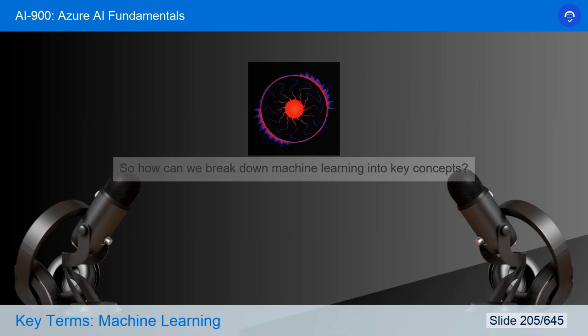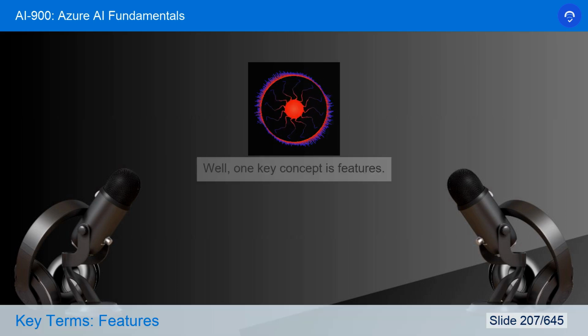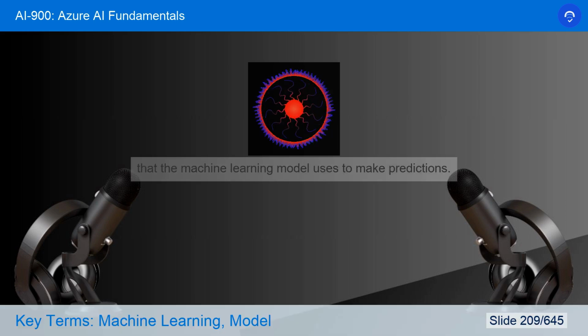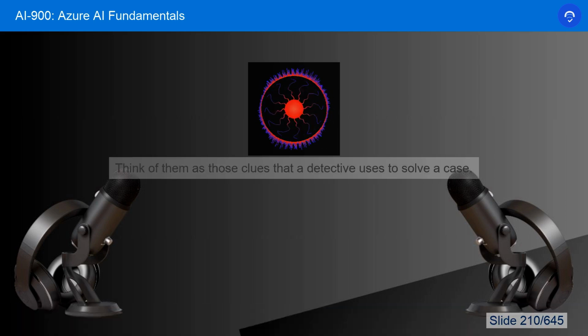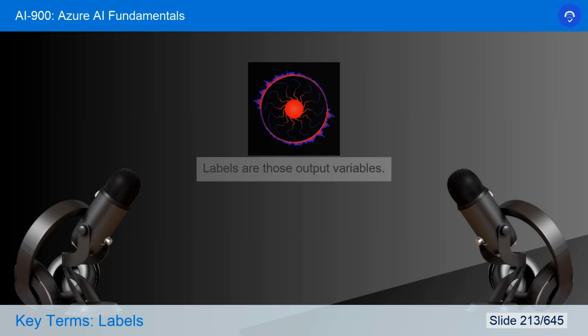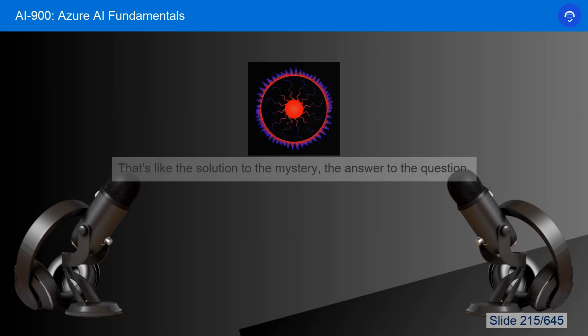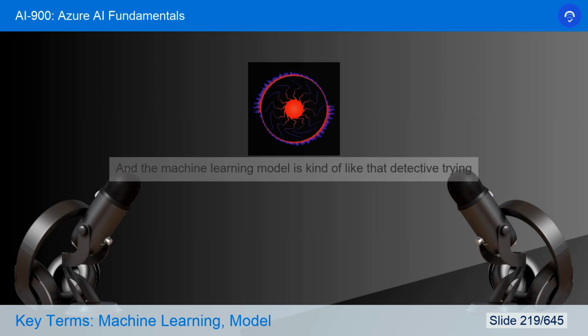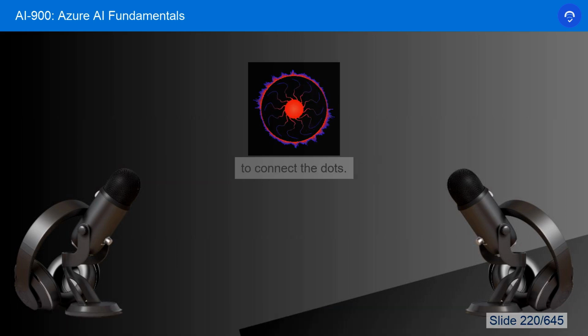That's a great analogy. So how can we break down machine learning into key concepts? Sure. Well, one key concept is features, and these are the input variables that the machine learning model uses to make predictions. Think of them as those clues that a detective uses to solve a case. Okay. And what about labels? Labels are those output variables. So that's what the model is trying to predict. That's like the solution to the mystery, the answer to the question. Okay, so features are the input, labels are the output, and the machine learning model is kind of like that detective trying to connect the dots.